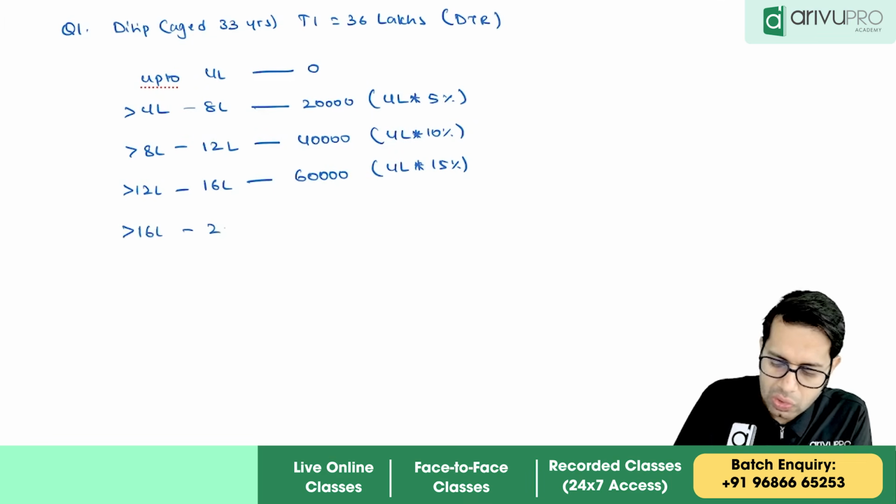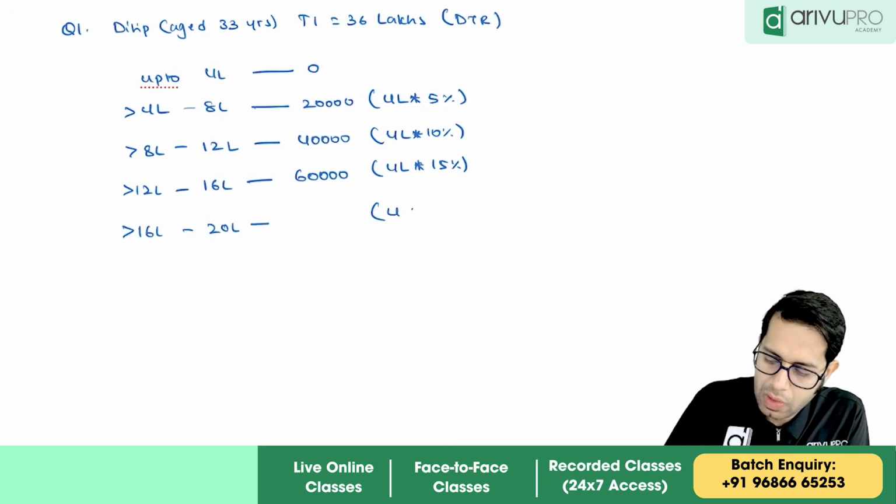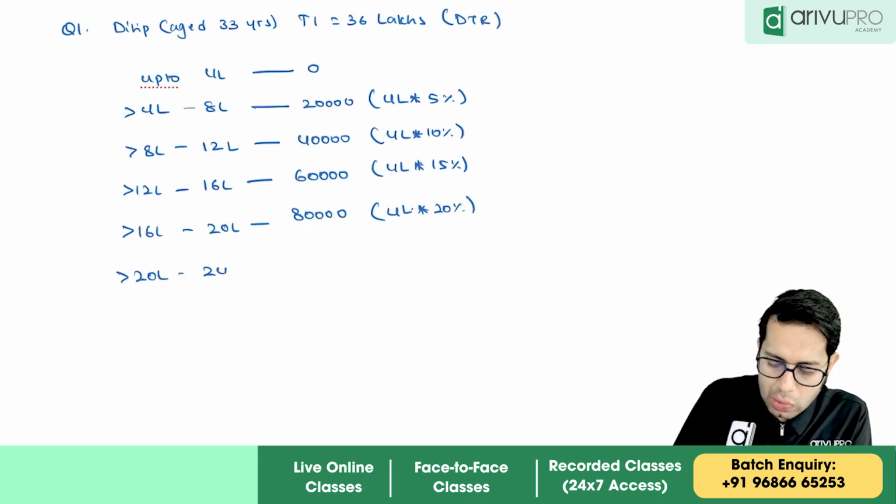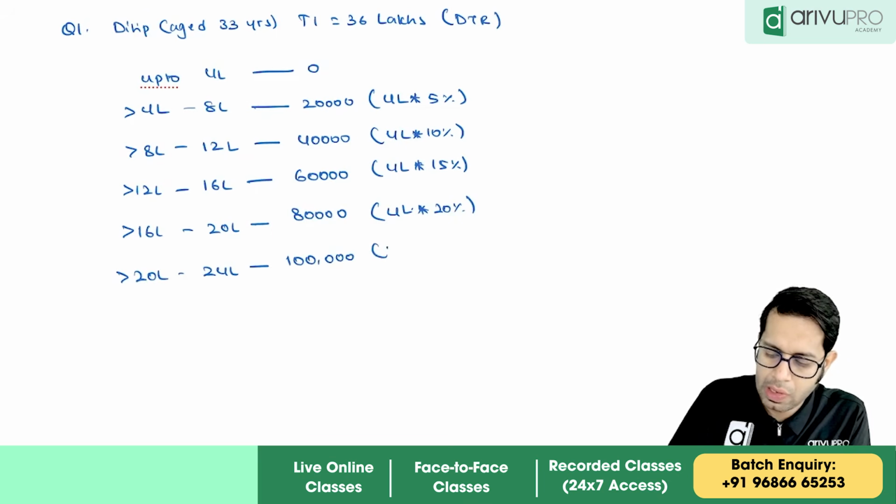So 16 lakhs to 20 lakhs. On 4 lakhs, you should apply 20%, 80,000. 20 lakhs to 24 lakhs, 1 lakh. On 4 lakh, you should apply 25%.